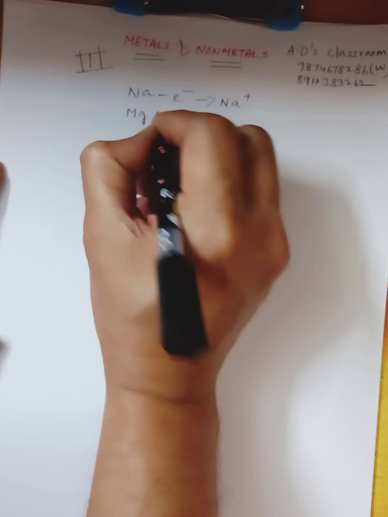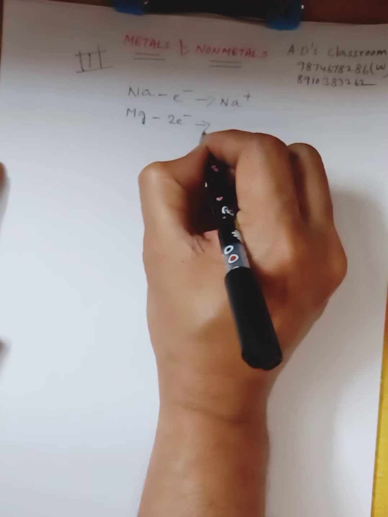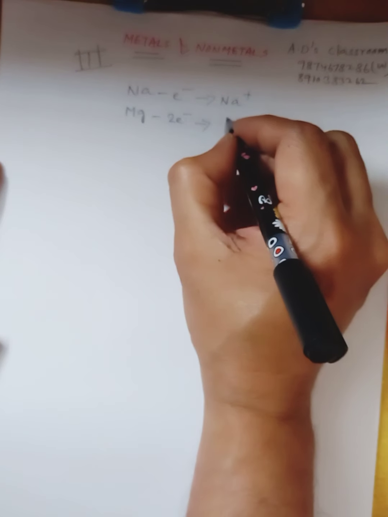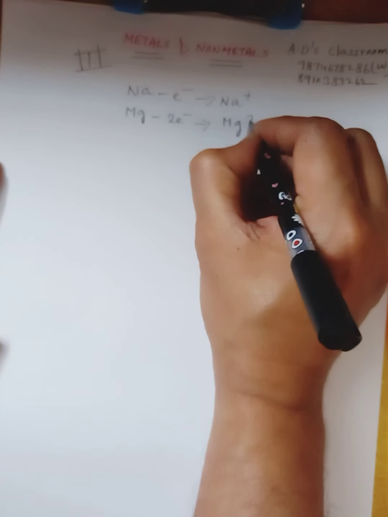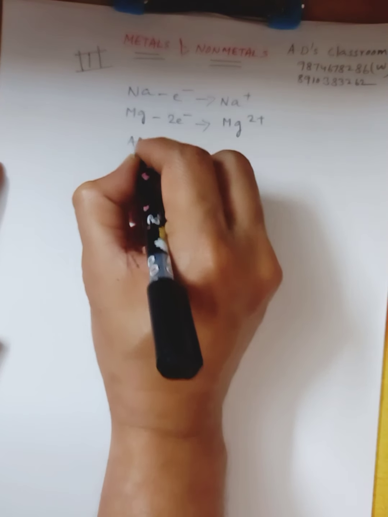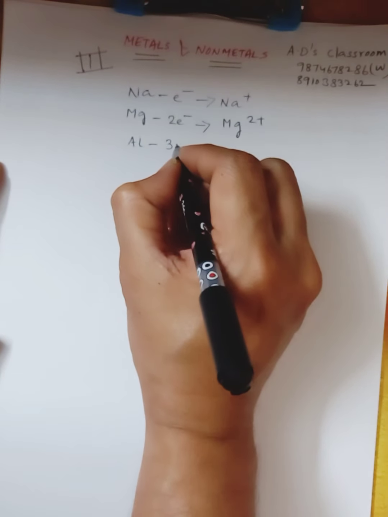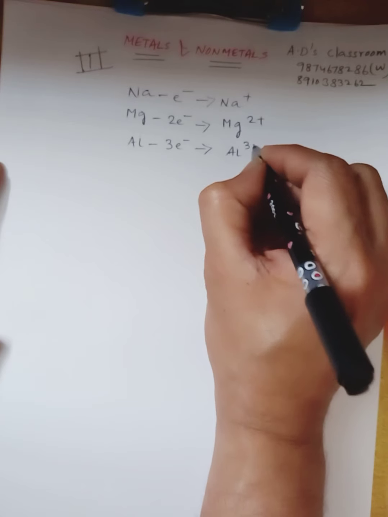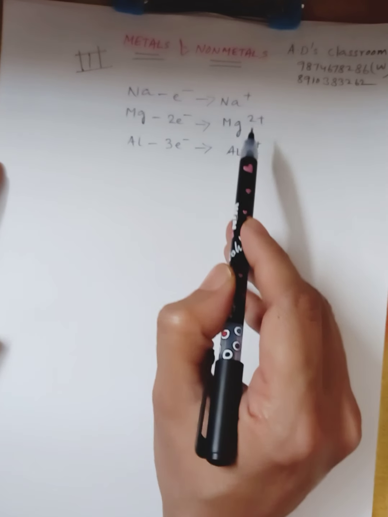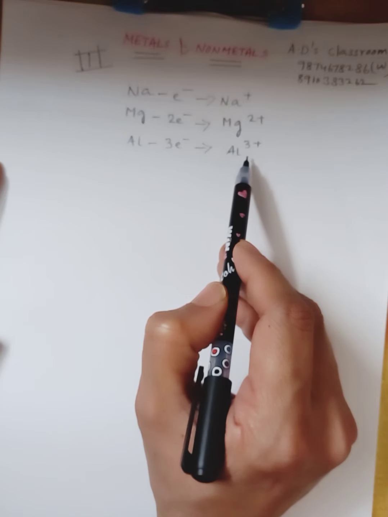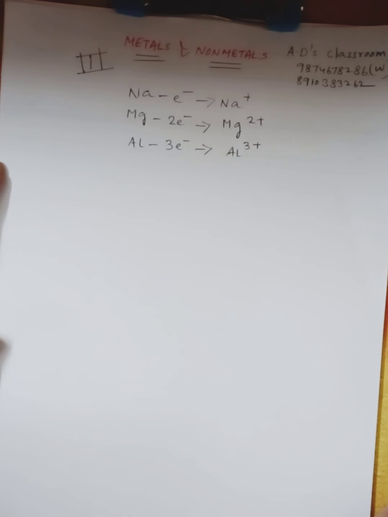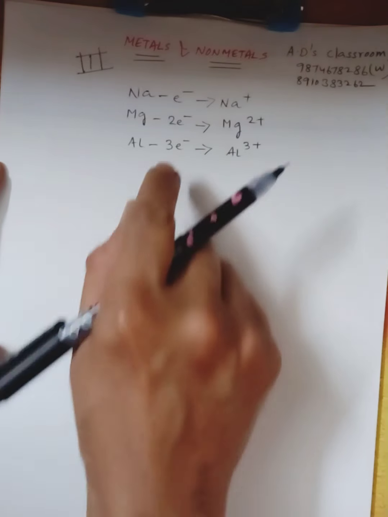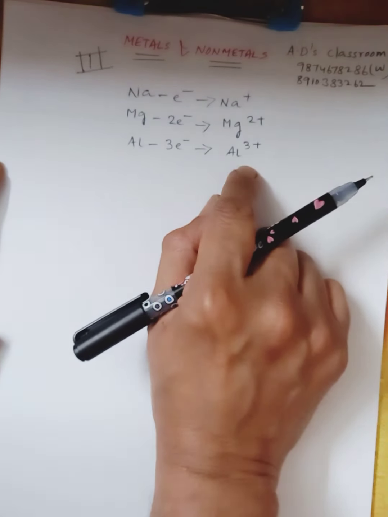Similarly, if magnesium loses two electrons, then we will get Mg2+. And if one atom of aluminium loses three electrons, then in that case we will get Al3+. Now these Na+, Mg2+, Al3+ are basically positive ions. That means they are basically cations. That means metals lose electrons and they form cations.